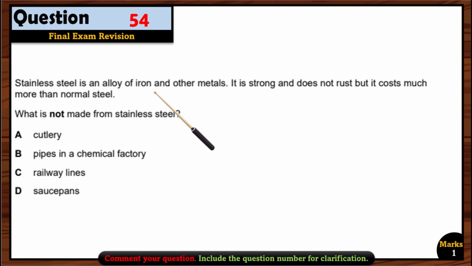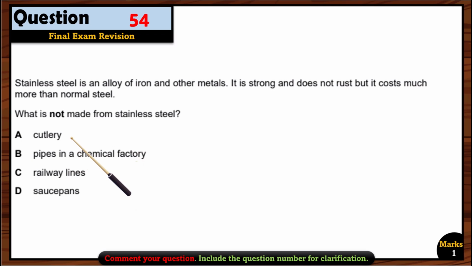Question 54. Stainless steel is an alloy of iron and other metals. It is strong and does not rust, but it costs much more than the normal steel. What is not made from stainless steel? Okay, remember that stainless steel is expensive, so we have to find the thing that we cannot make from it.